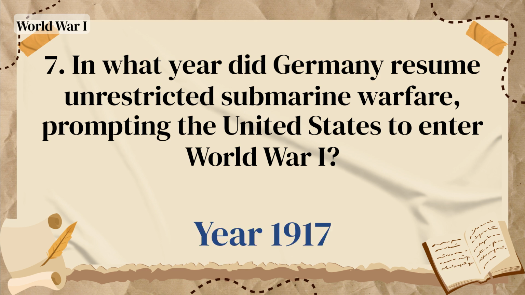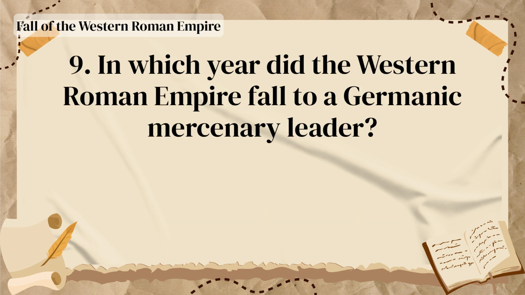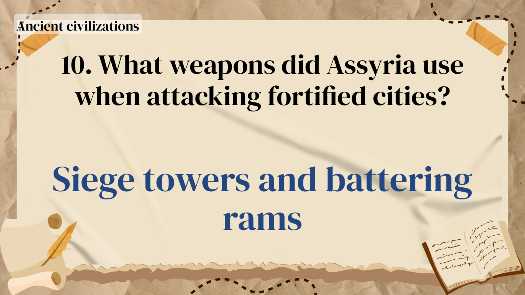In what year did Germany resume unrestricted submarine warfare, prompting the United States to enter World War I? Year 1917. Which branch of philosophy did Aristotle develop to investigate the essence of being? Metaphysics. In which year did the Western Roman Empire fall to a Germanic mercenary leader? Year AD 476. What weapons did Assyria use when attacking fortified cities? Siege towers and battering rams.